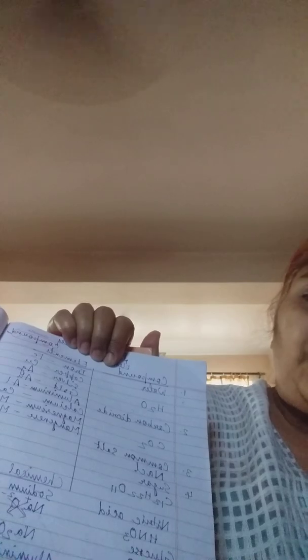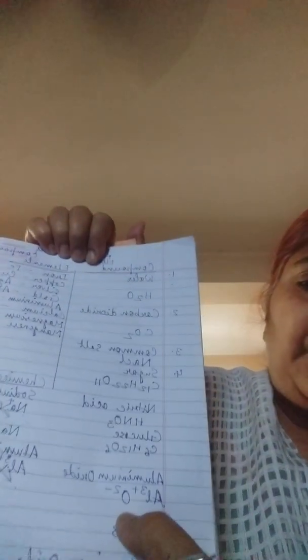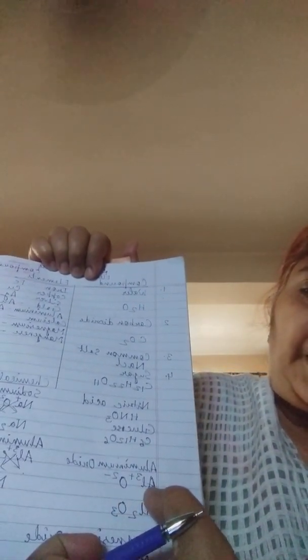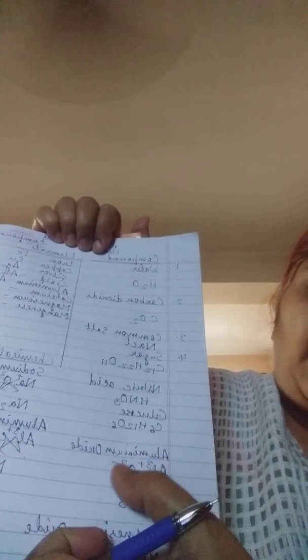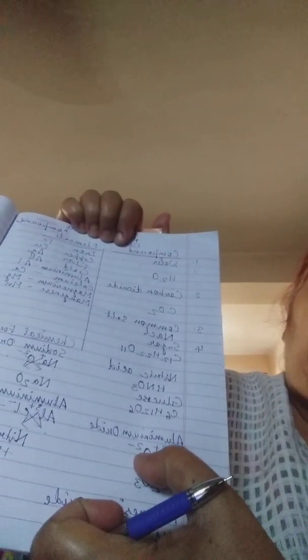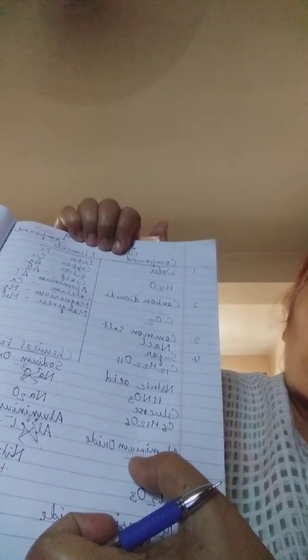For writing a chemical formula, we firstly write the symbol. Like if we have to write aluminium oxide, the symbol of aluminium is Al, oxide is O. Now we will mention the charges on it. Aluminium has 3 positive charge, so here I have written +3. Oxide has 2 negative charge, so I have written 2 minus.